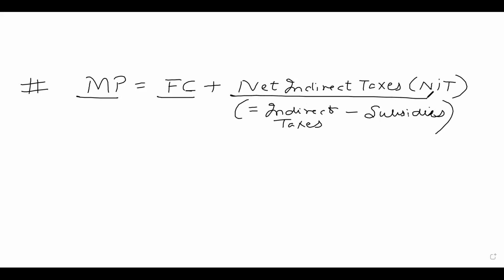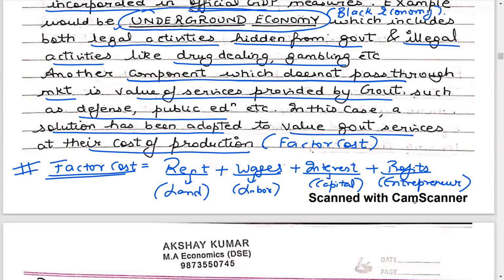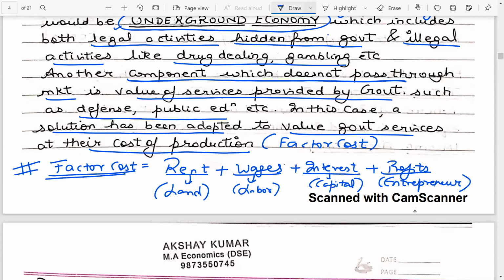Now, when we measure GDP, it is measured at the market price. But when we talk about the government, it is selling its goods and services at the factor cost. Okay, so hoping all students have understood this particular point and have no doubts. So if I quickly come back to the lecture note, let's come back to the lecture note.